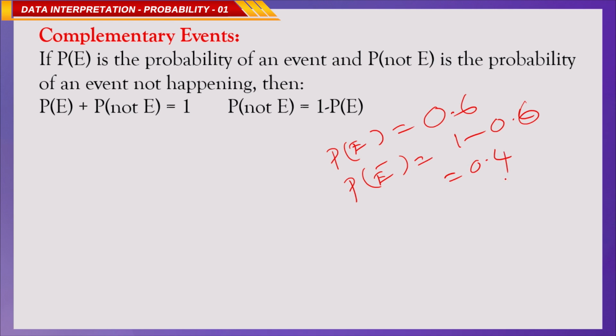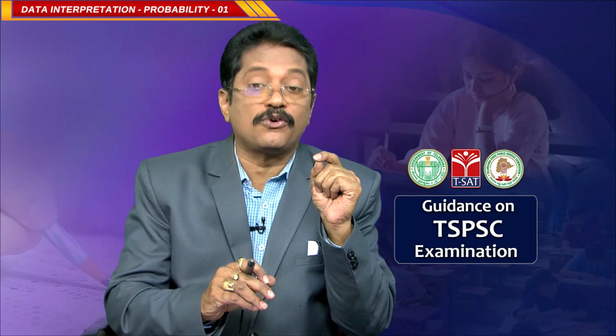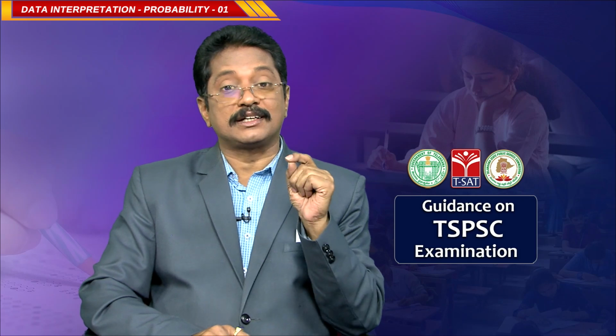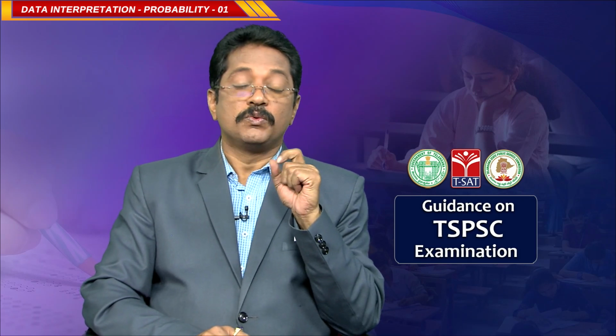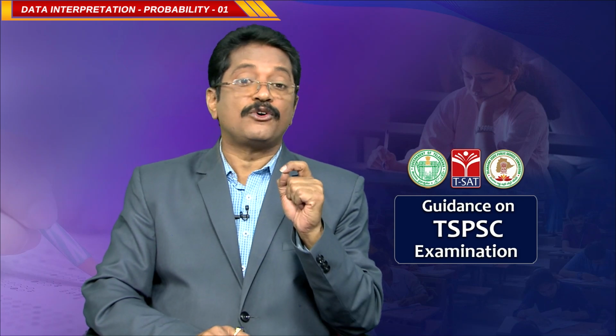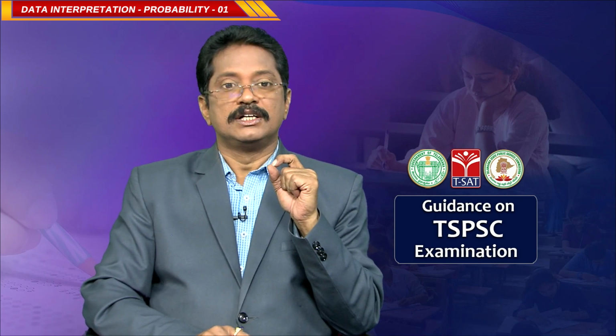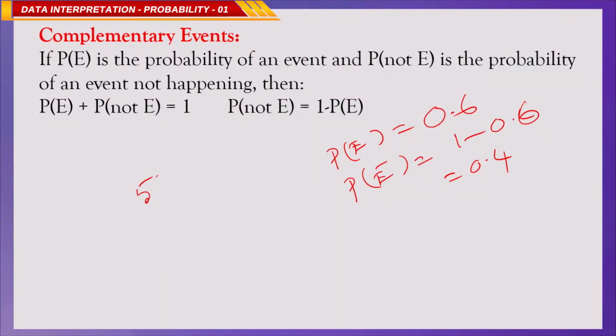Here I will ask a very interesting question which is asked in this topic. What is the probability of getting 54 Sundays in a leap year? 54 Sundays in a leap year, that is the question. So, in a leap year, there are 52 weeks and some extra days. Let us first see a normal year: 52 weeks and 1 day. Of course, that one day may be Sunday, or it may not be Sunday.